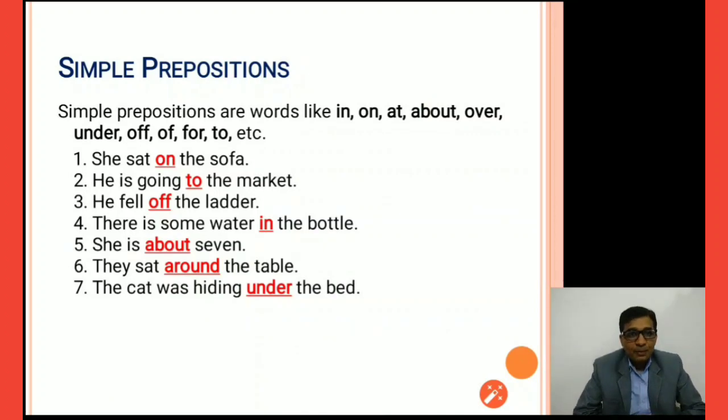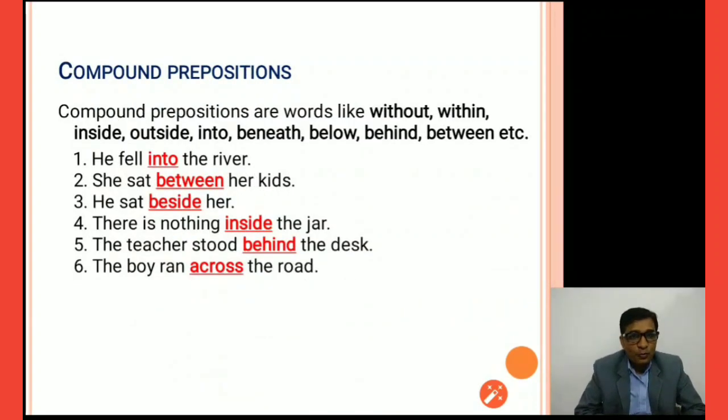Simple prepositions. Simple prepositions are words like in, on, at, about, over, under, of, for, to, etc. She sat on the sofa. So here on is a simple preposition, right? Next, compound prepositions. Compound prepositions are words like without, within, inside, outside, into, beneath, below, behind, and between, right? He fell into the river. When there is a movement from outside to inside, to indicate that movement we say into, right? So he fell into the river. When we want to show actual movement, at that time we have to use this compound preposition into.